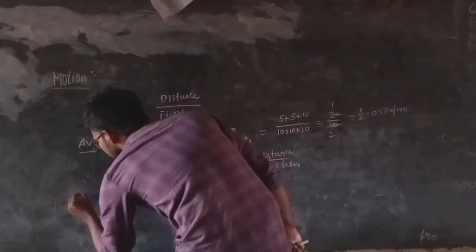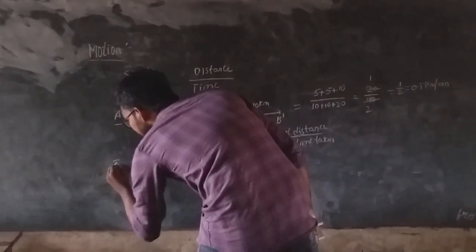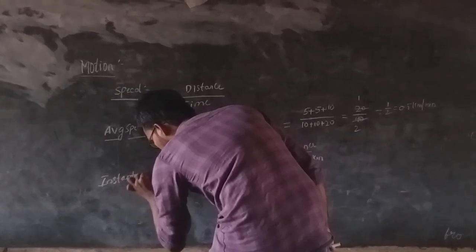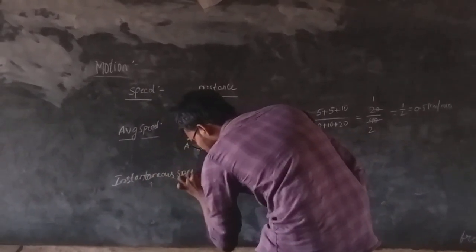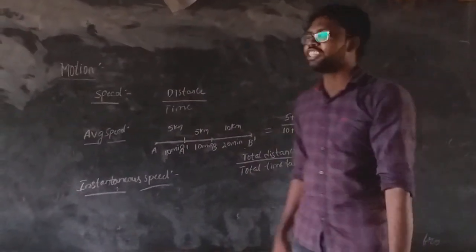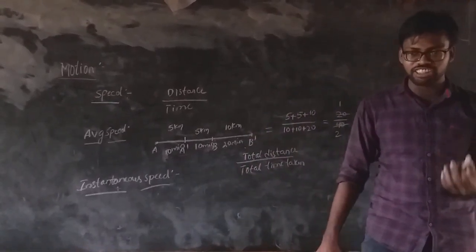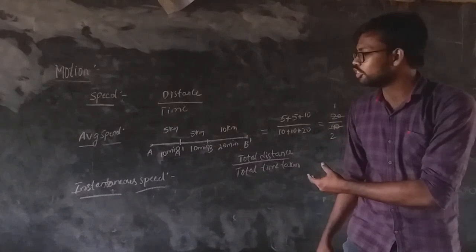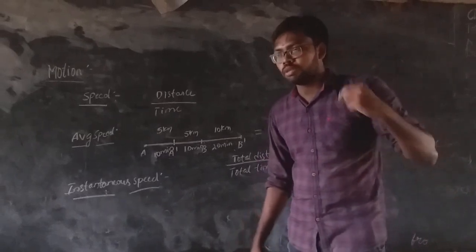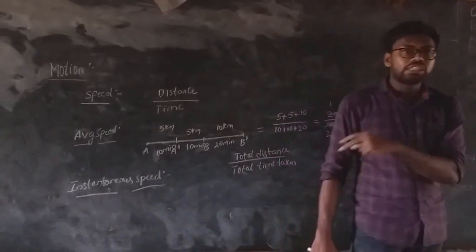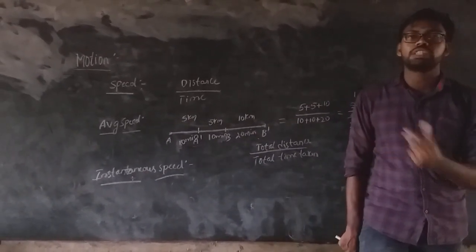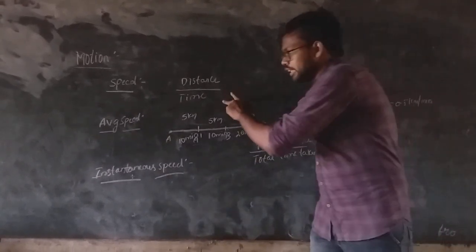Now next one, instantaneous speed. Simply, instantaneous means instant noodles. The example for instant noodles is 2 minutes, we prepare those noodles in 2 minutes. Like that, at that instant. If we are going from Anvaram to Vizag, the distance from Anvaram to Vizag is 110 kilometers. We will cover it at approximately 60 kilometers per hour. That is the normal speed.